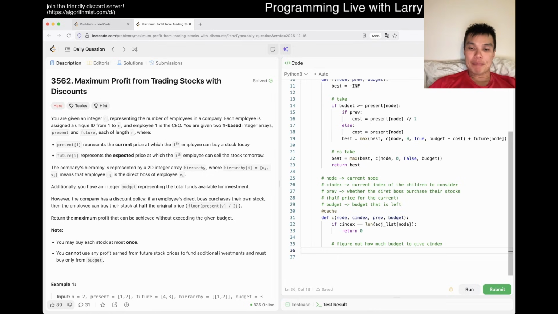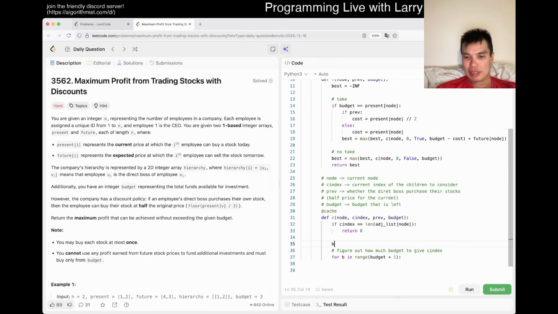But basically now you just look at how much budget, and because it's only going up to 160, you could just do a loop, right? So you could do a B in range from 0 to budget plus 1, so that it's inclusive. And now what happens is that you break it into two pieces, right?